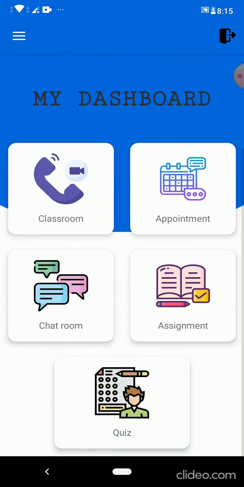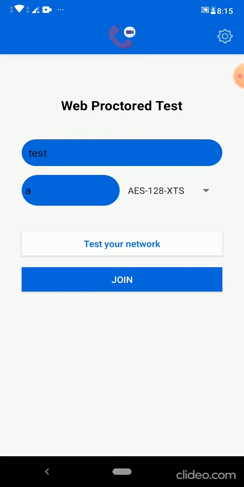quickly we will see the quiz section. So if I am doing a quiz section, from another handset I just logged into the quiz section, and now the same password. Okay, I'll join it.